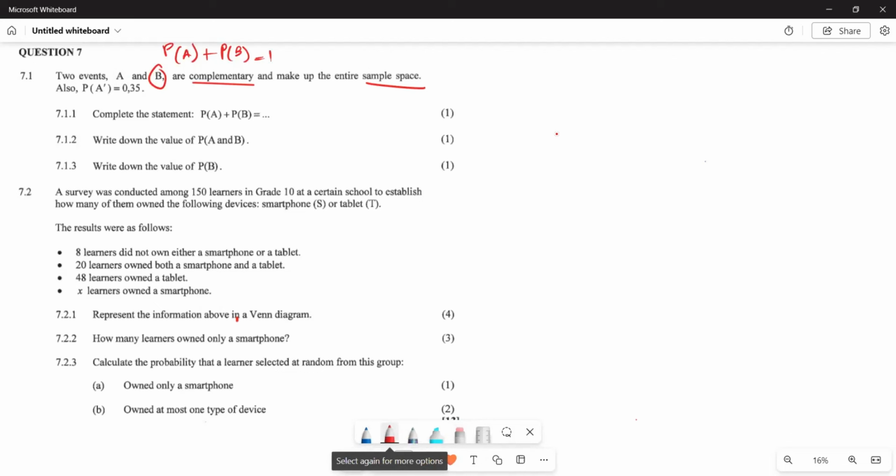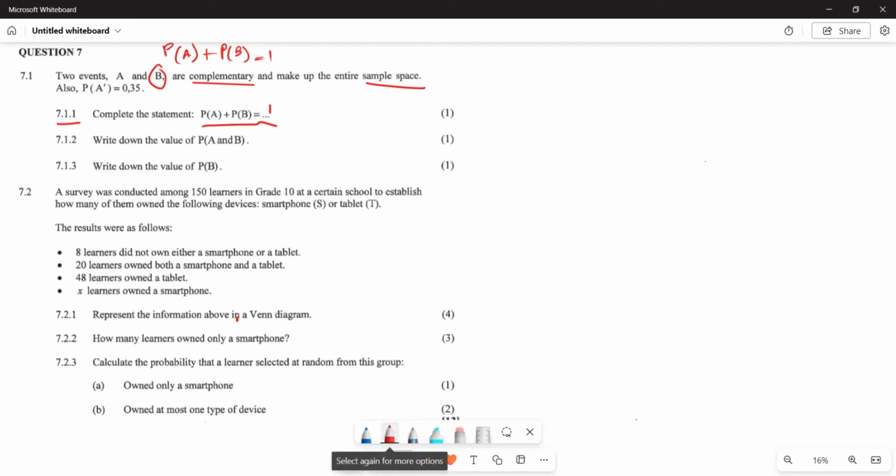So if this is the probability of your A naught, then you can find your A from that. But let's see in terms of what the question requires us to do. 7.1, they want us to complete the statement. What is going to be the probability of A plus the probability of B? Because they are complementary events, this is going to give you 1, since they are complementary.